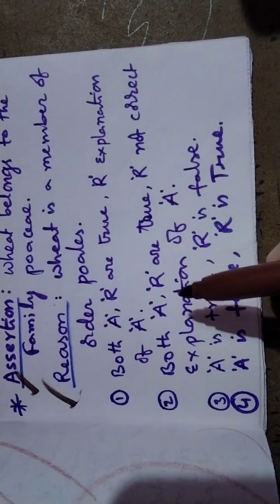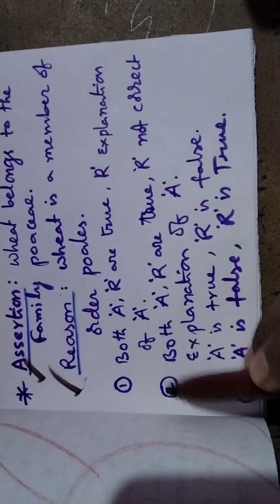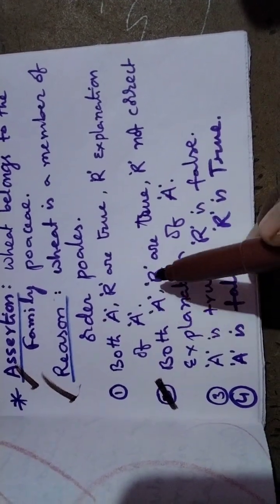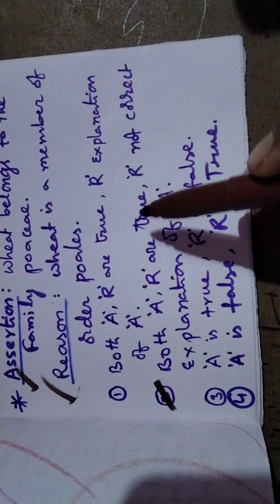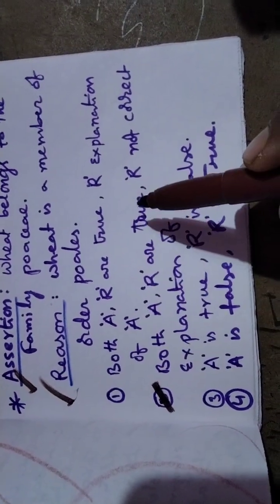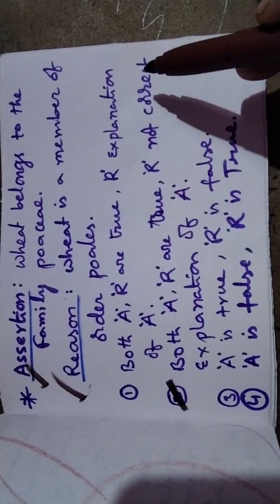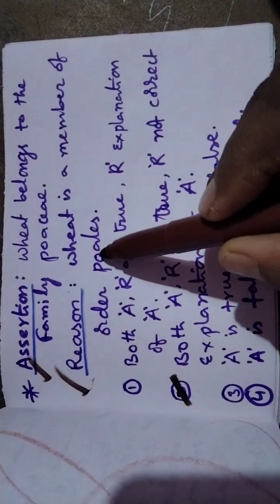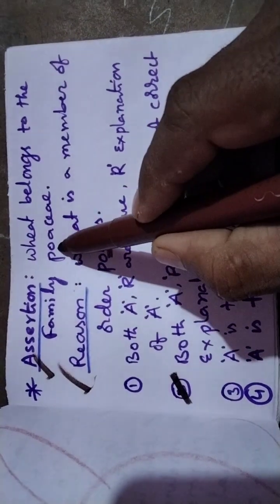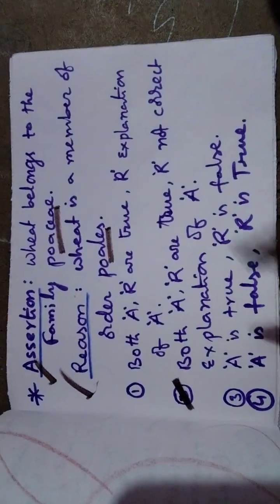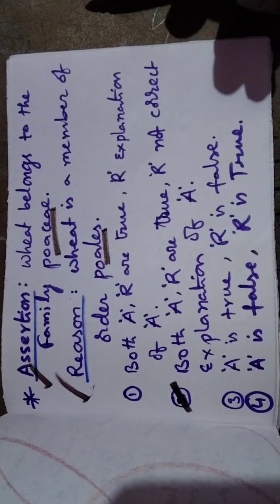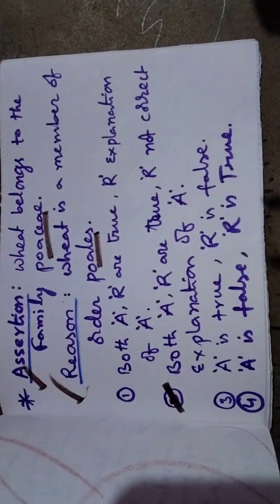The second option is right. Both A and R, assertion and reason, are true, but R is not the correct explanation of A. Because here he is talking about order and there about family. Both are family and order, so not a correct relation, but both statements are correct.